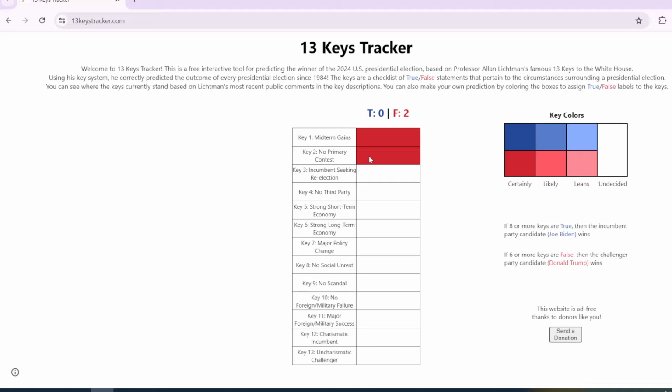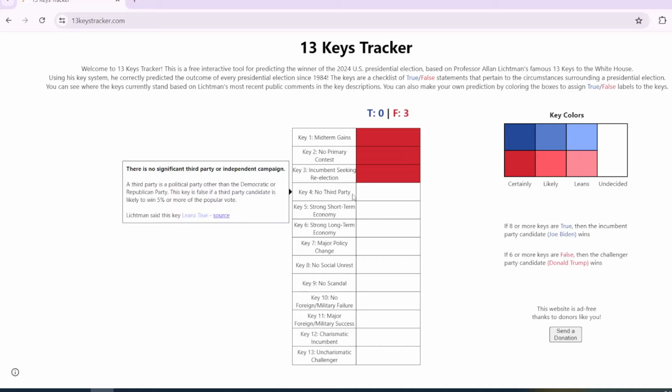Now, if Biden is to run, which as of right now he is, but this is not the scenario of this video, this key would go in favor of the Democratic Party. But obviously, if Biden is replaced, no primary contest would be certainly false for Donald Trump. And then as for key number three, incumbent seeking re-election, obviously Joe Biden is currently, but this video is a scenario in which Joe Biden drops out. So incumbent seeking re-election will be false because if Biden is replaced, which is what this scenario is in this video, then Trump gets 3 keys so far.